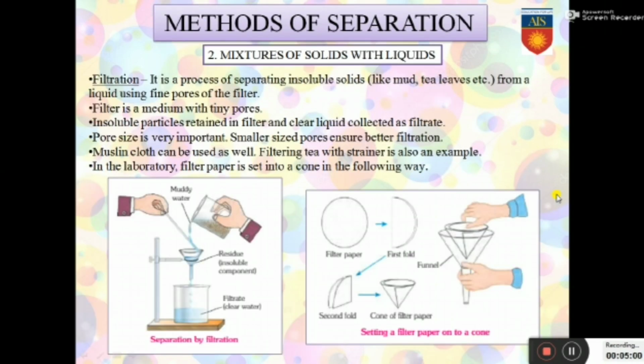The next method that we are going to learn about is called filtration. What is filtration? It is a process of separating insoluble solids like mud or tea leaves from a liquid using the fine pores of a filter. What is a filter? It is a medium which has tiny pores. You all have filters at your place. The same process is being utilized in your own homes. We are always doing filtration at our places.